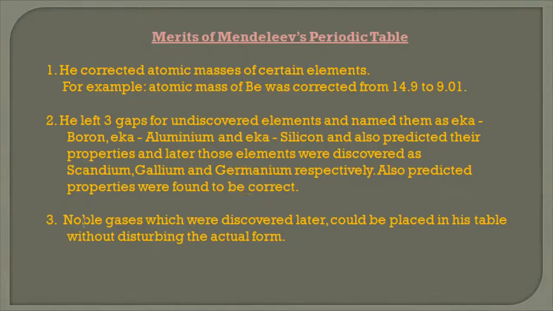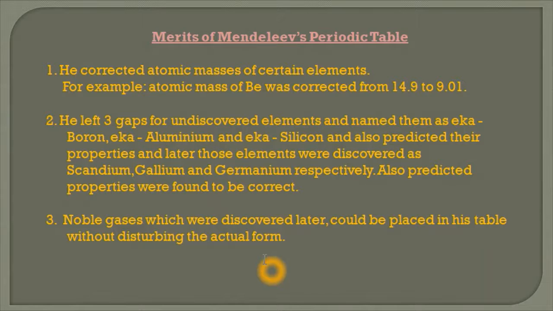Another important achievement was that Mendeleev's periodic table accommodated noble gases when they were discovered. When a whole new group of elements, the noble gases, was discovered, it got a place in the periodic table in the form of a separate group. It means we did not need to disturb the original arrangement of Mendeleev's periodic table. The noble gases were placed in a separate group.